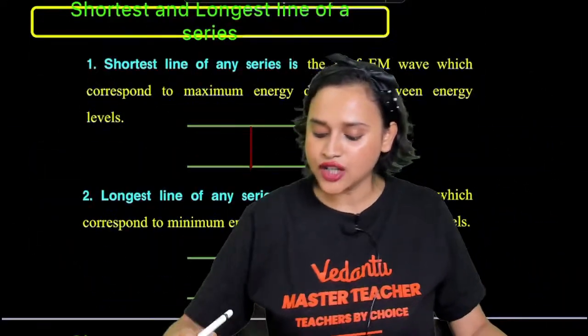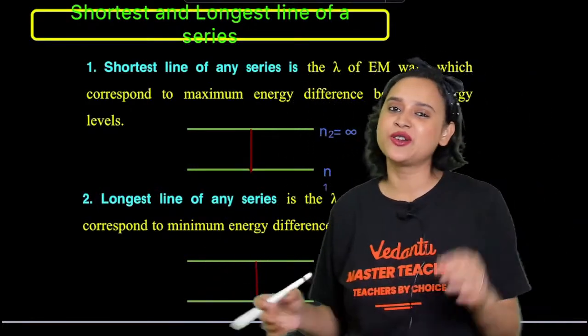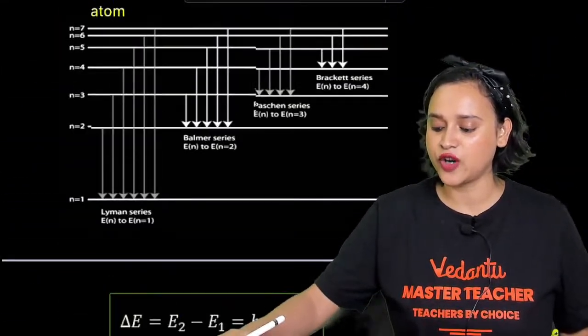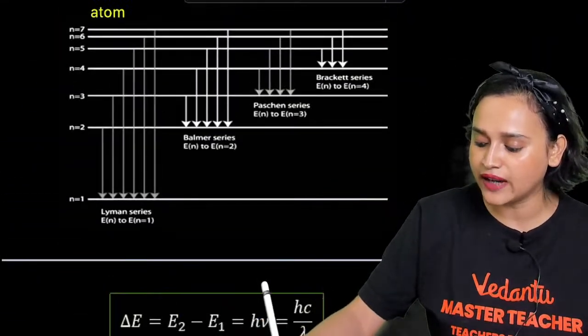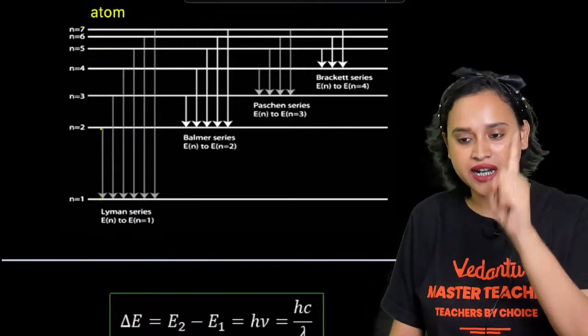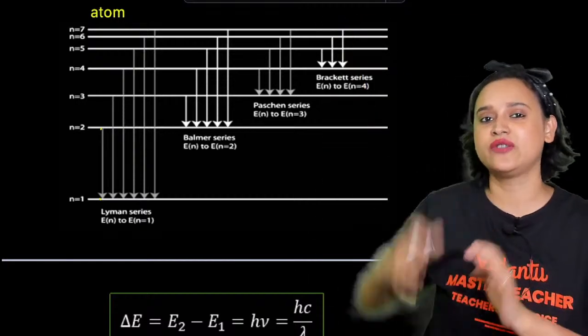Now let us understand the shortest and the longest line of the series. Which one is going to be the shortest line? From N2 to N1, the first line of the spectral series is always going to be the shortest, and the last line, from infinity to the ground state, is always going to be the longest.